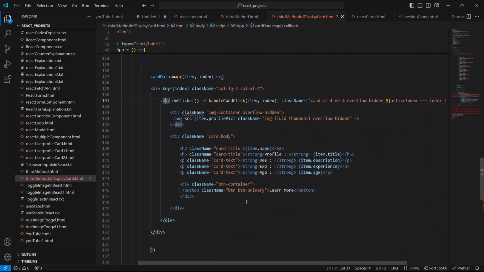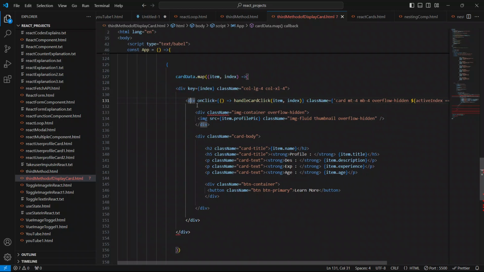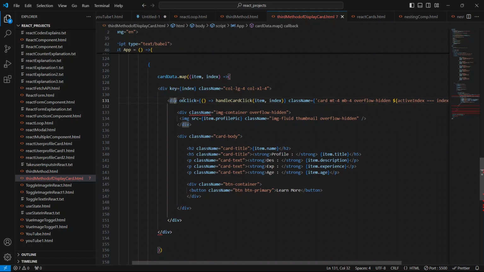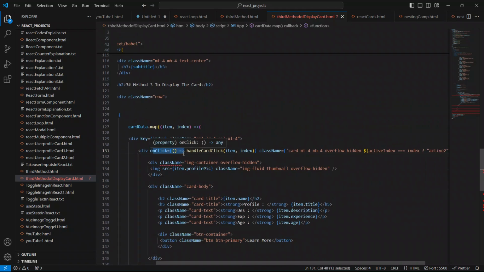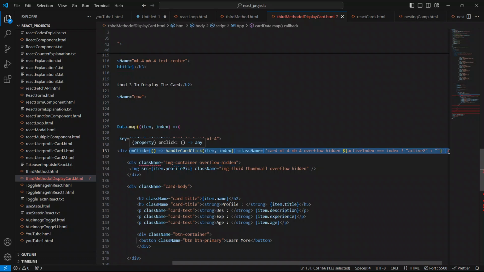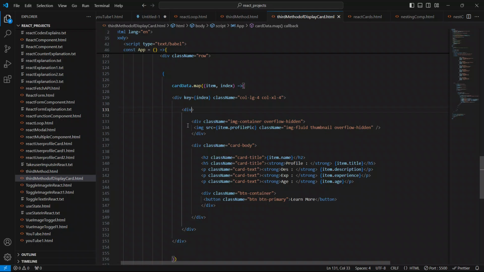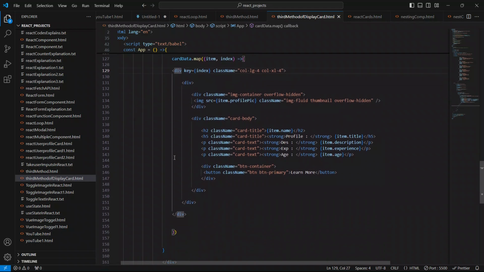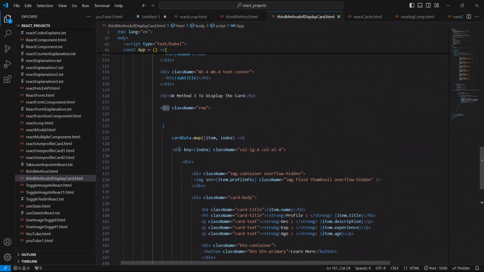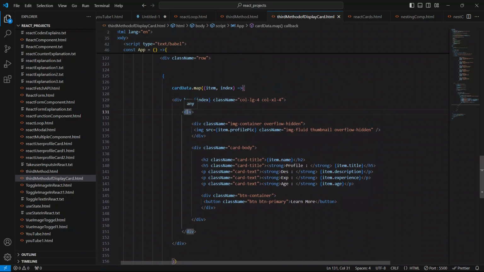It is saying that this is not closed. So let me just cut everything from this div to check if it is closed or not. Yeah, it's closed here, this is closed here, this is closed here, and this is closed here. So everything is fine, there is no issue at all.